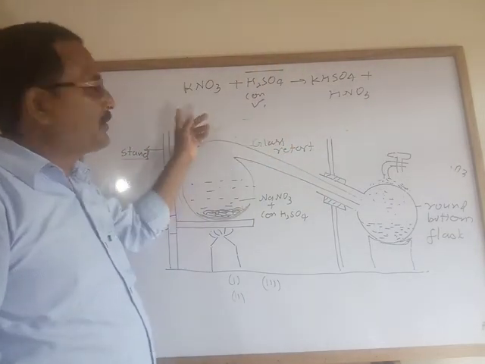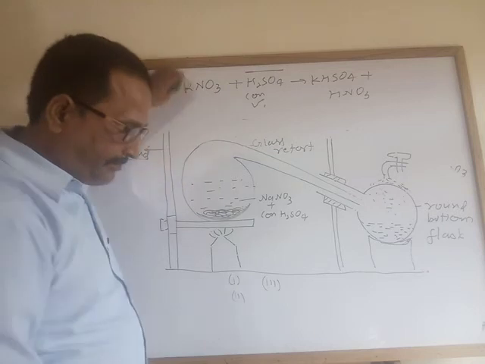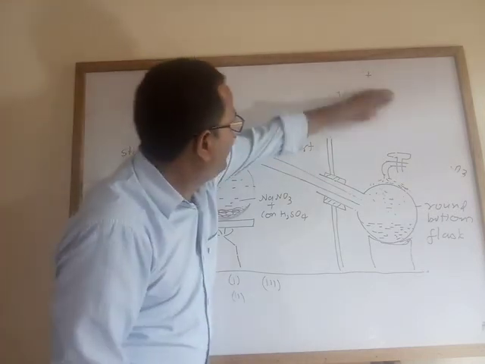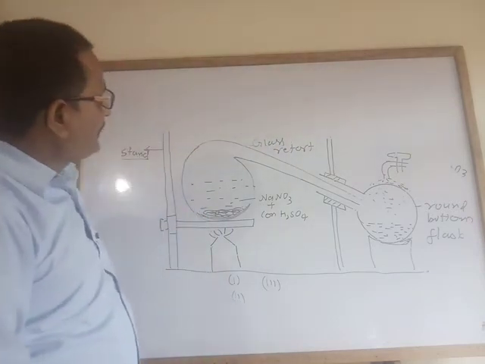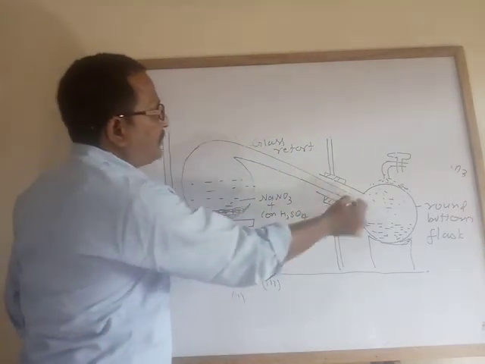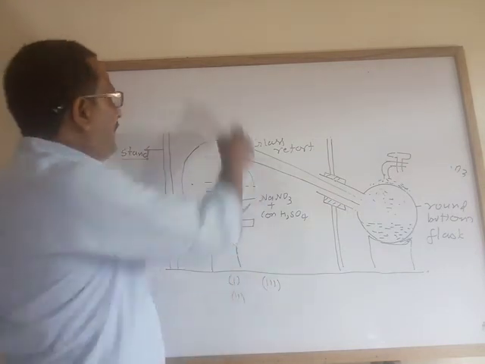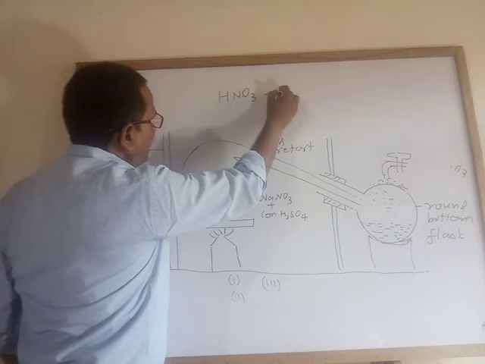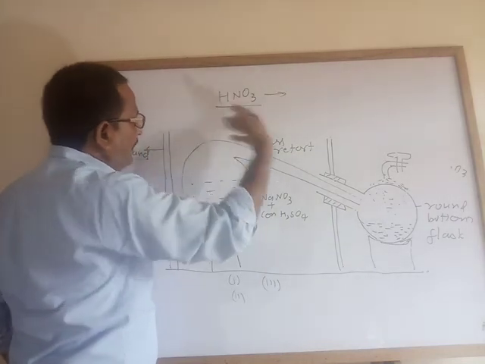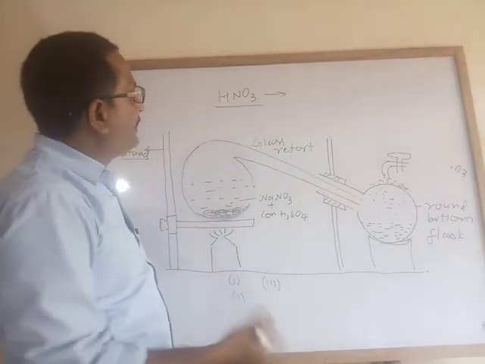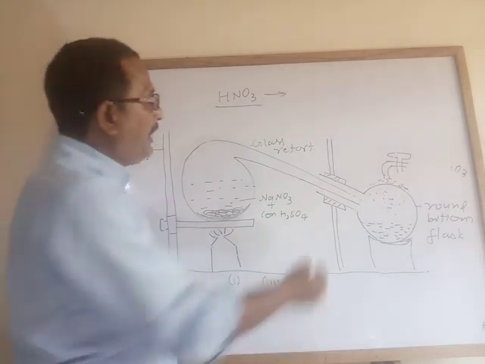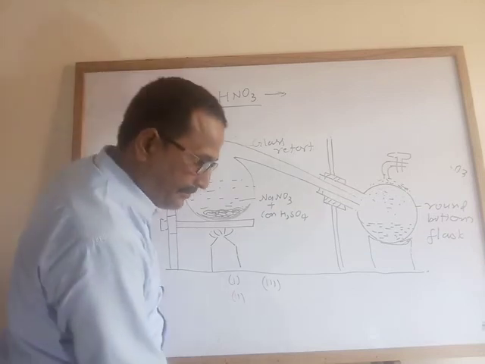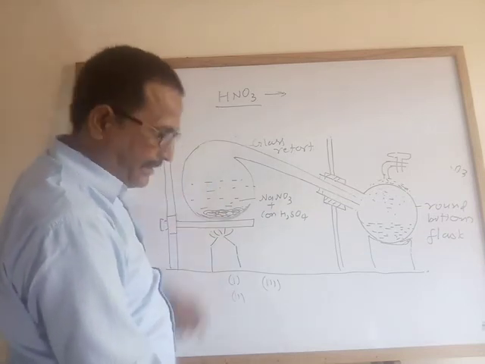Now molar ratio should be 1:1. On another question, all the apparatus should be made of glass because nitric acid is highly corrosive. It reacts with cork, rubber or other things. So all the apparatus used here is made of glass. It attacks the rubber, cork, etc.